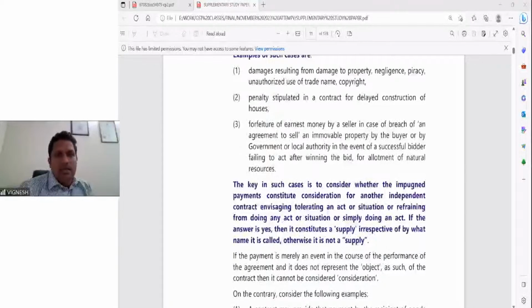Again here, since it is very clearly given in the contract, it is auxiliary to the main supply of providing services as a brand ambassador. Therefore, it is chargeable to tax, even though it is for toleration of the non-performance. So very much it is a supply, because it is there in the contract and it is auxiliary to the main contract. In this situation, 50 lakhs into 3 years into 50% is the supply of service, and it is very much chargeable to tax.